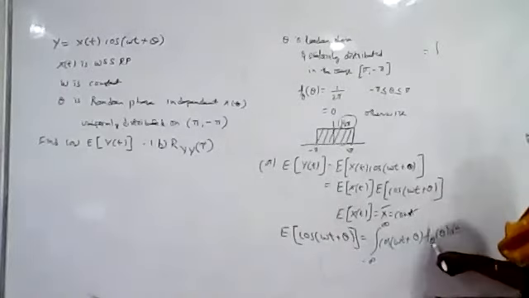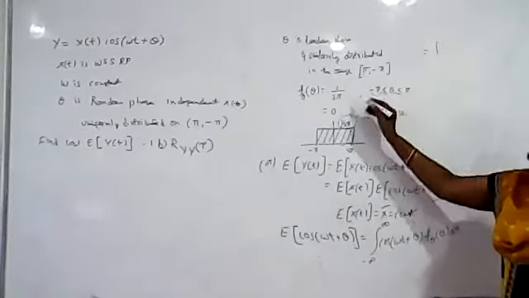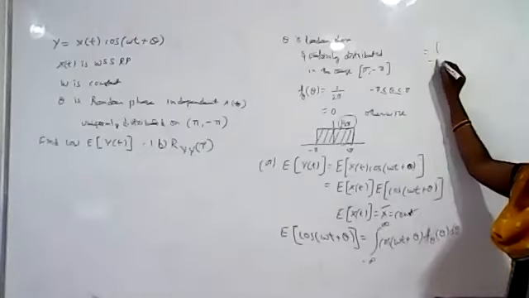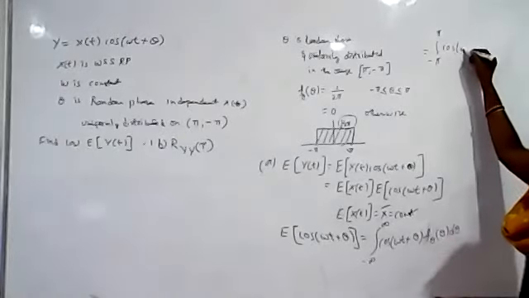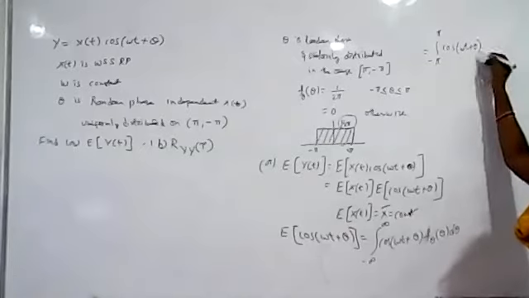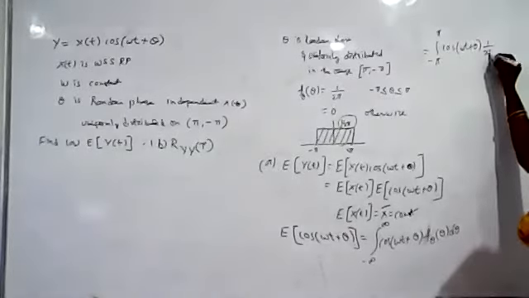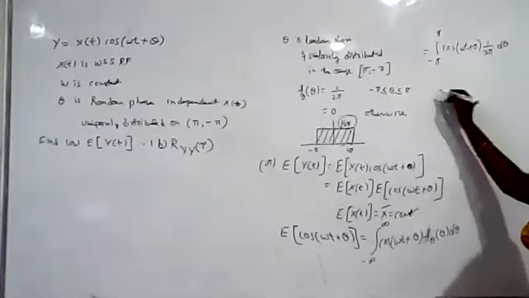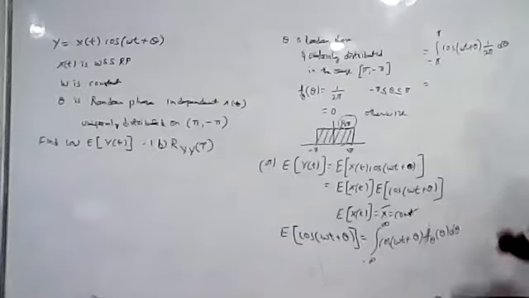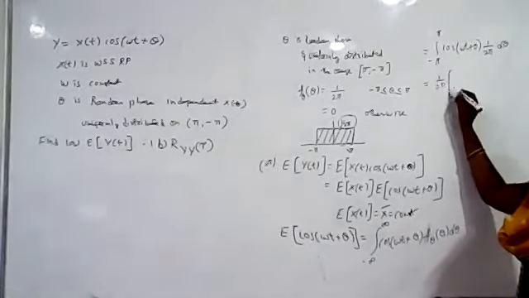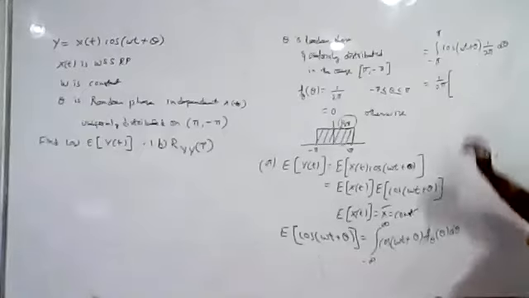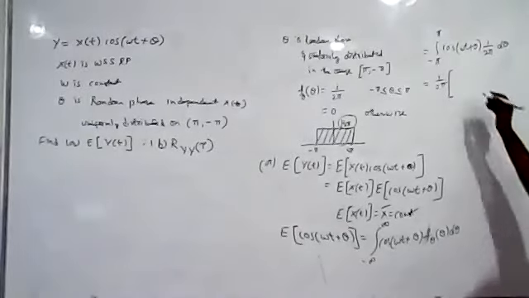Okay. So from this it can be written like this. We know that f theta of theta has the range minus pi to plus pi. So the integral is from minus pi to plus pi of cos of omega t plus theta into 1 by 2 pi d theta. Okay, so do this integration. Tell me the answers, students. Do this integration, all of you. You have to do integration with respect to theta here.